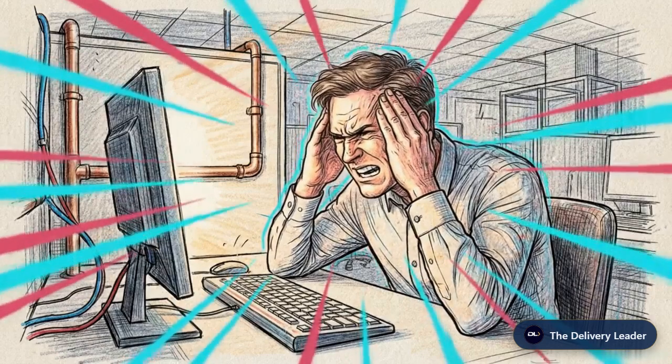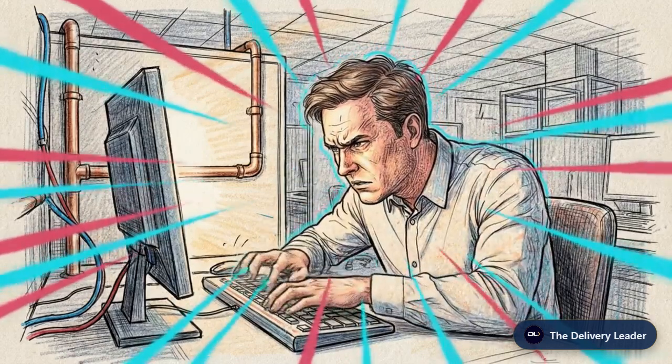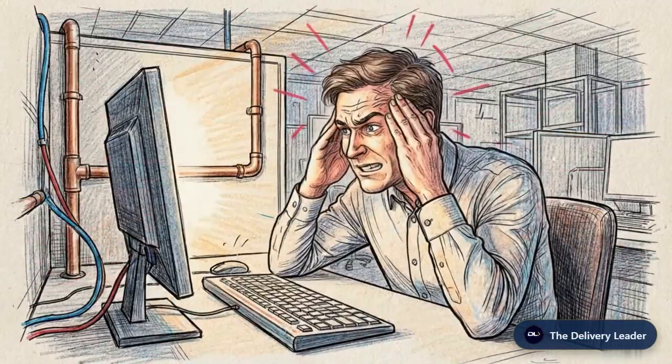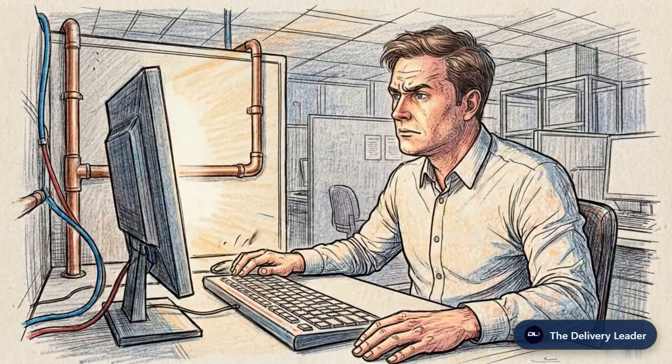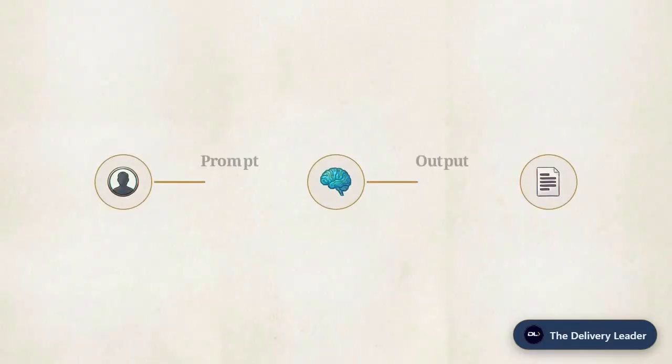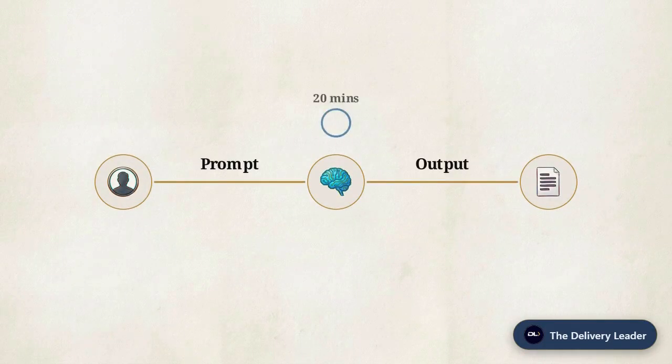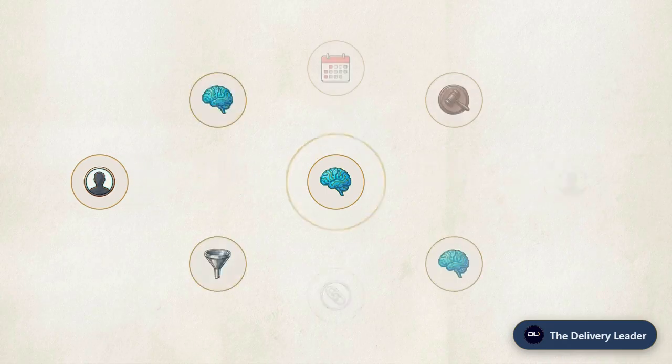Most professionals approach AI as a high-speed typist. That reliance on prompt engineering creates a solid bottleneck, restricting the true operational potential of the system. We operate on a linear model. A human writes a prompt, feeds the machine, and waits. Spending 20 minutes crafting perfect instructions artificially caps its utility.